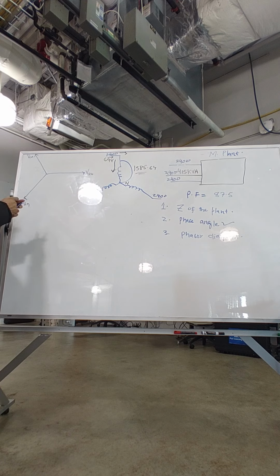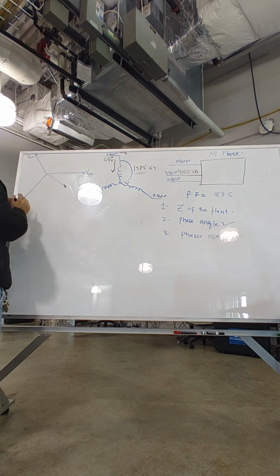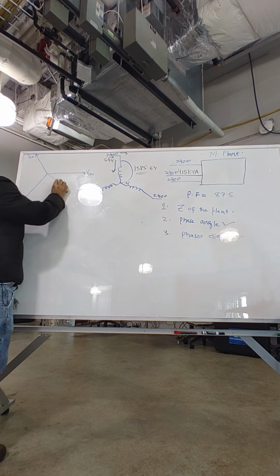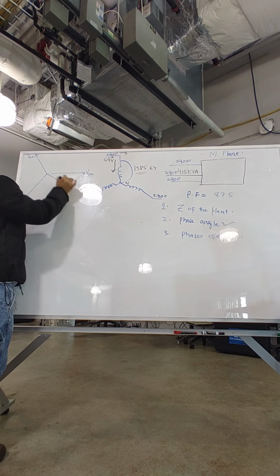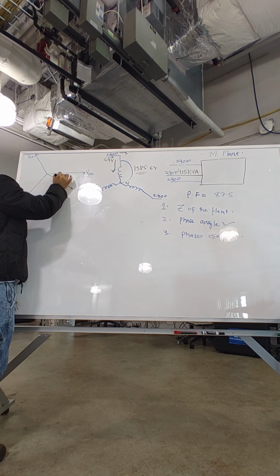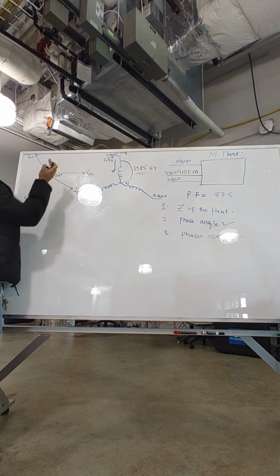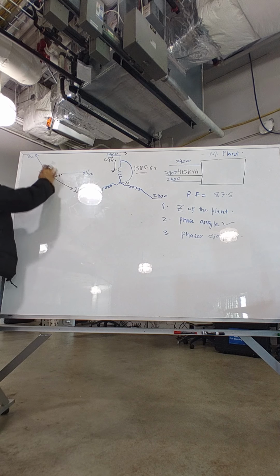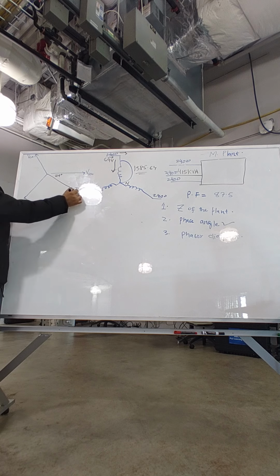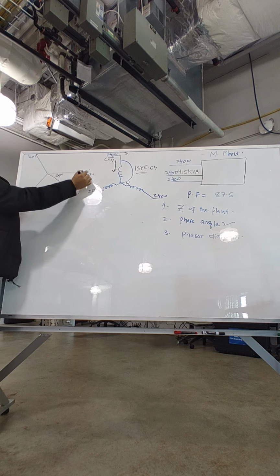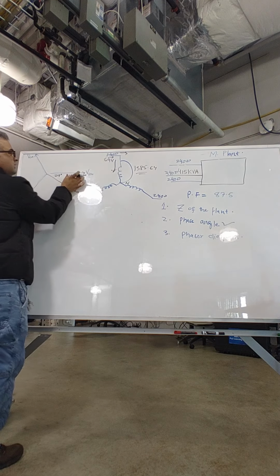It should not be hard. Let me make it smaller. This angle right here is how much? It is 29 degrees. We say 28.8. So the current right here, which is IA, is lagging behind the voltage by 29 degrees. The angle between these phasors is 120 degrees, they are separated. So if this is IA, it is lagging behind VAN, the voltage to neutral, this vector that we have drawn.